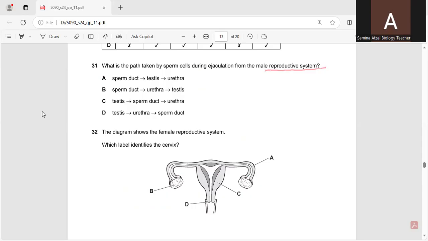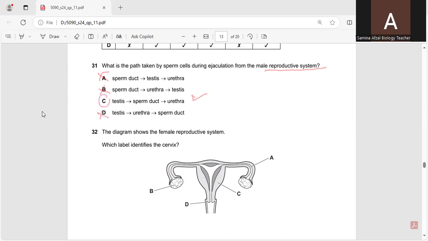So here I would like to see the sequence: sperm duct, testis, urethra, wrong. Sperm duct, urethra, and testis, again wrong. Testis, sperm duct, and urethra. So it can be a correct option. Testis, urethra, sperm duct, again the wrong option.